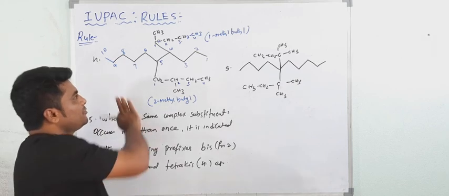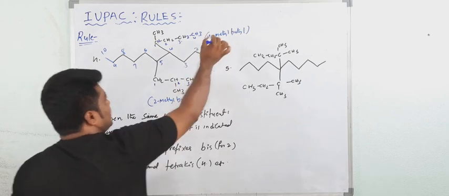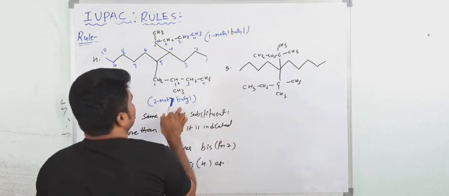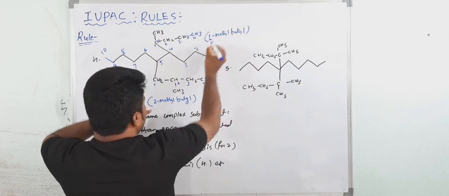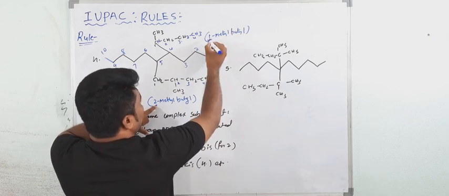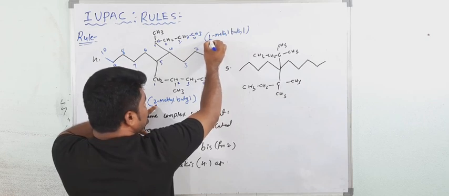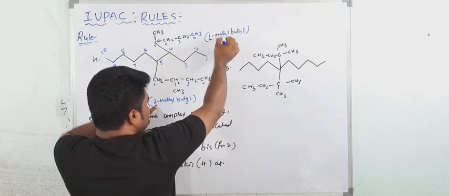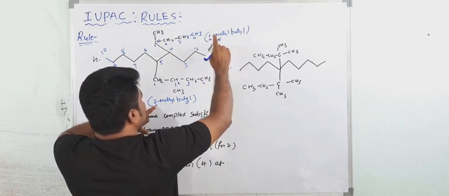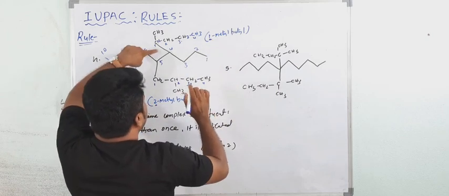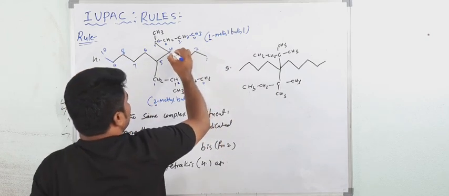See here, what would be the name of this compound? That is 1 methyl butyl, this is 2 methyl butyl. So here this is 1 and here this is 2. The lowest possible number is this one. So this is what? 1 methyl. So that substituent is present at the lower number. So this will come first. So what would be the name here? See, this is the fourth position.